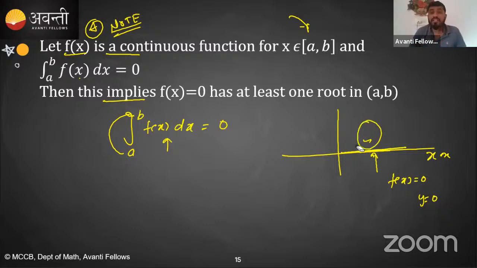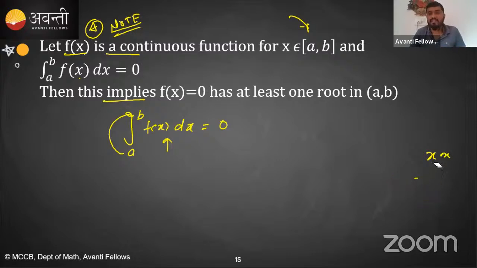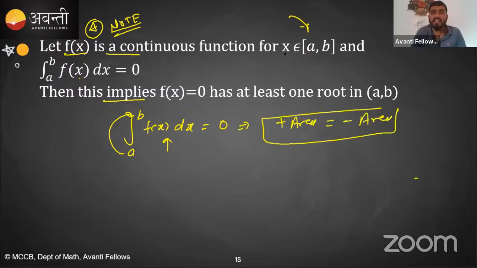The second condition, which we have just discussed, is that the positive area is equal to the negative area. Positive area और negative area दोनों क्या हो जाएंगे? Constant. Yeah, constant, but not the constant function. What is it? Tanishq. Yeah, Tanishq.